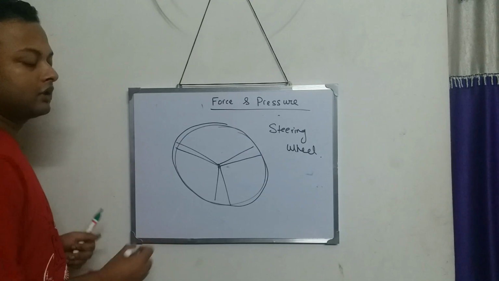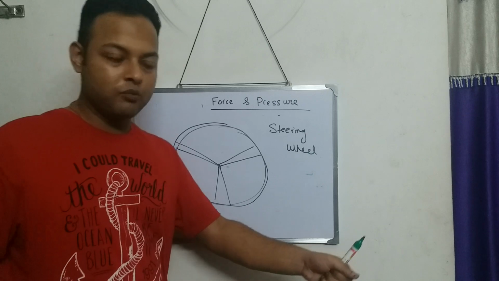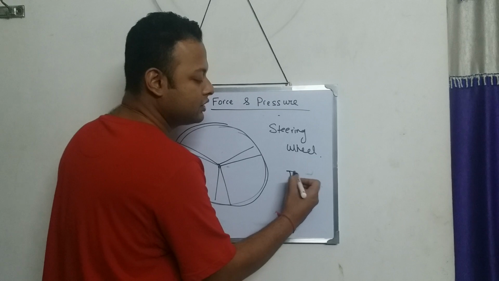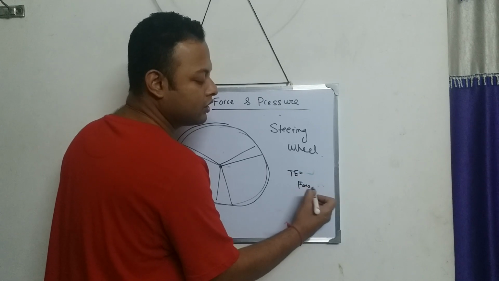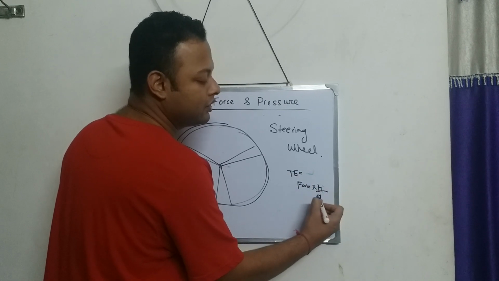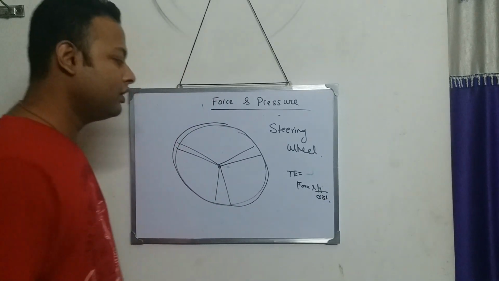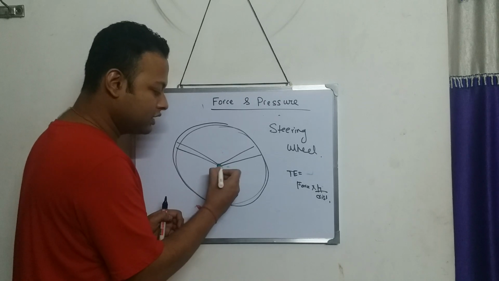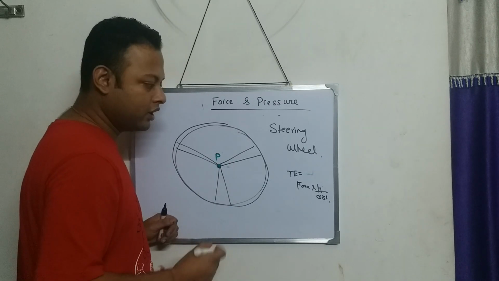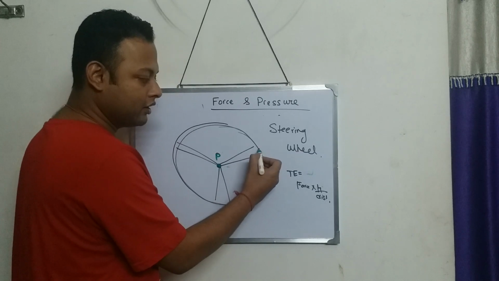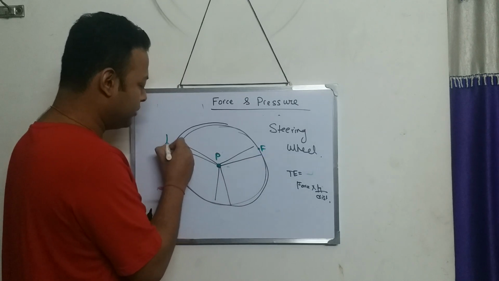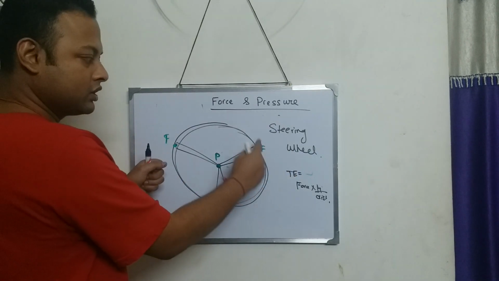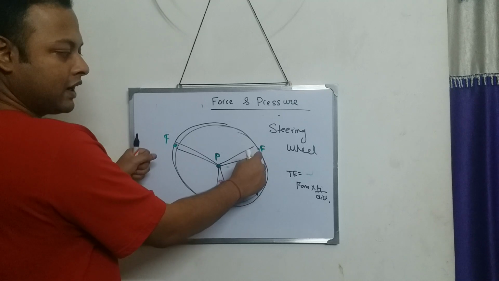Now the steering wheel of a truck, if you see, is actually very big in size. Why? Because the turning effect is equal to force into perpendicular distance, we know this formula. So this is my pivoted point, and this is where I apply my force. If you see the truck driver who is holding the steering wheel, he puts the hands over here and here.